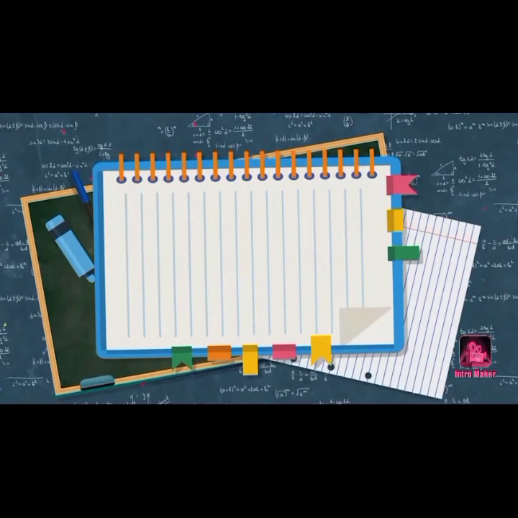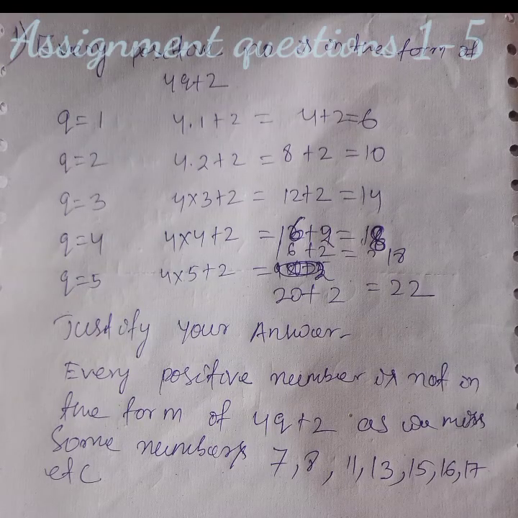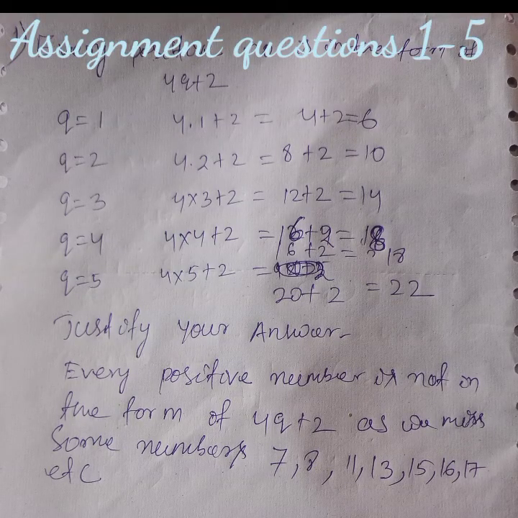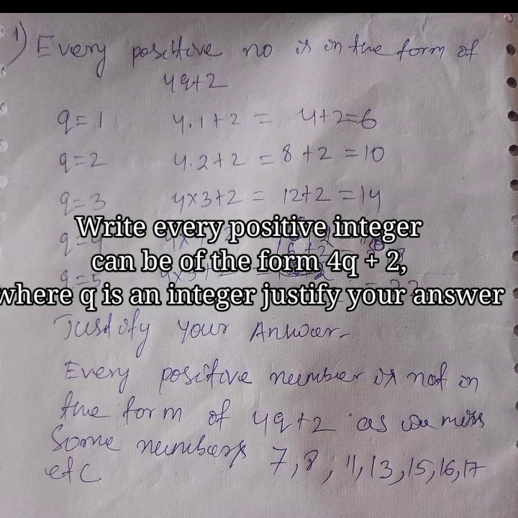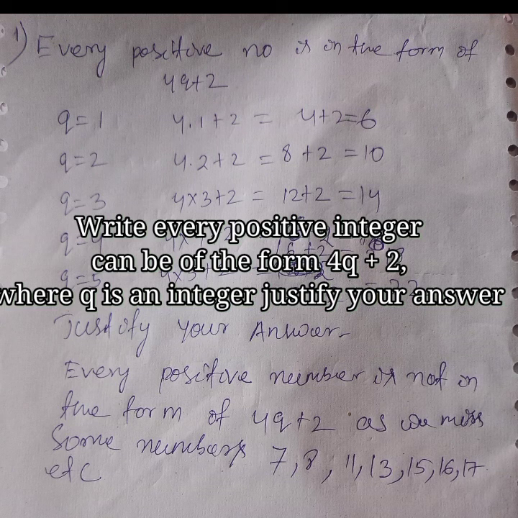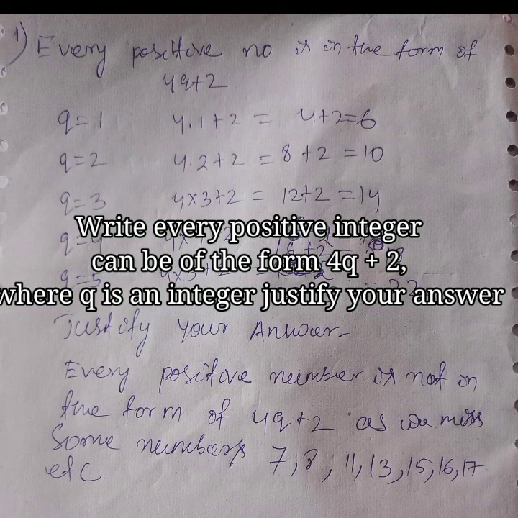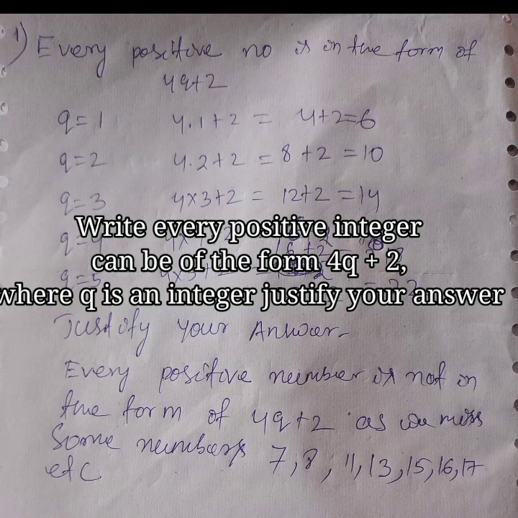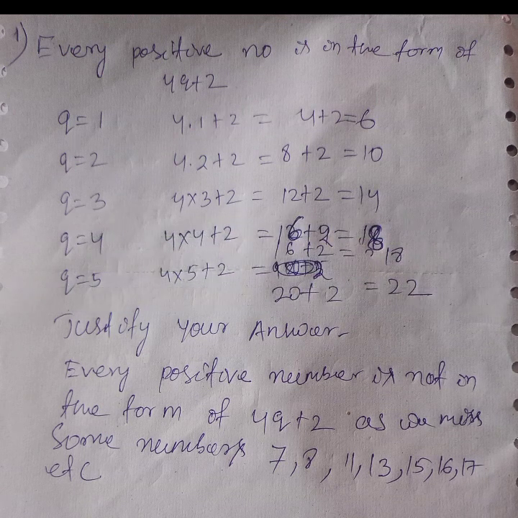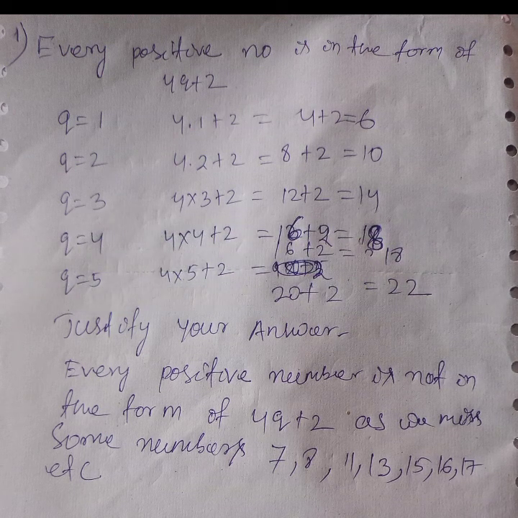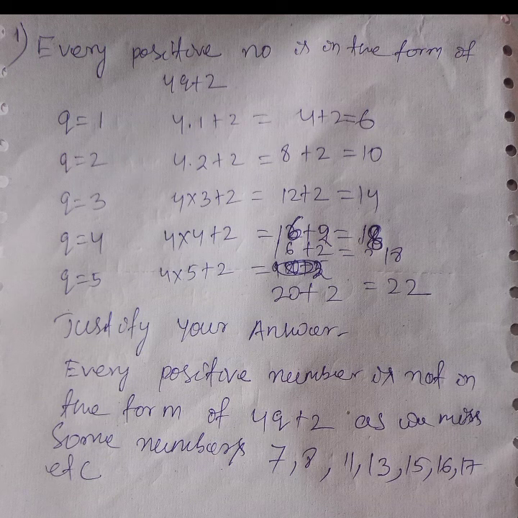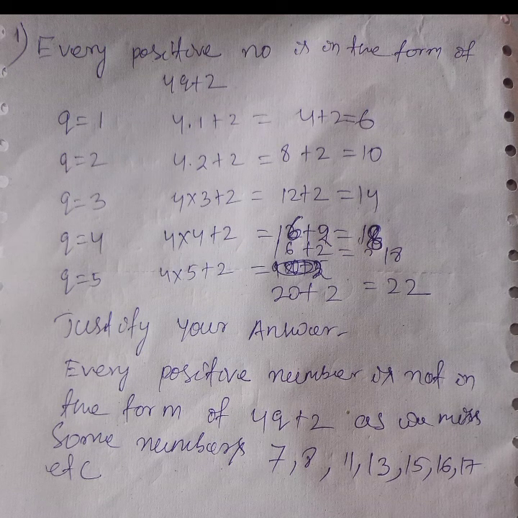Good morning, friends. Today we will discuss your assignment question number 1, that is, write whether every positive integer can be of the form 4q plus 2 where q is an integer. Justify your answer. So, here every positive number is in the form of 4q plus 2.